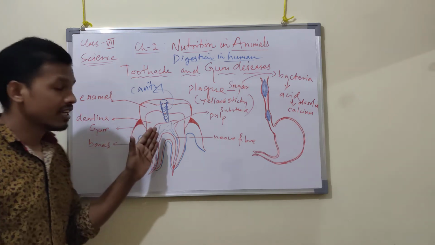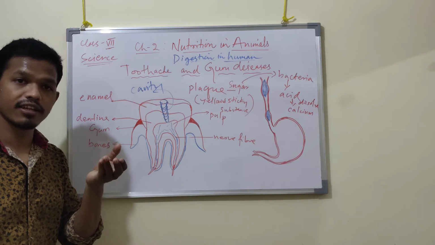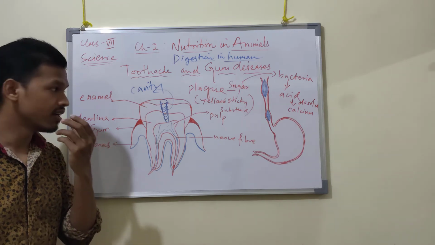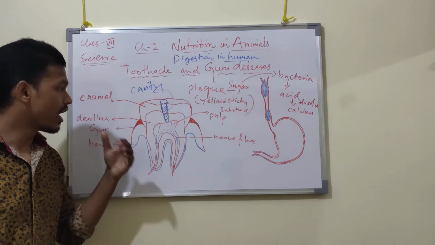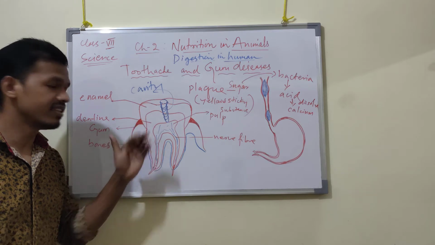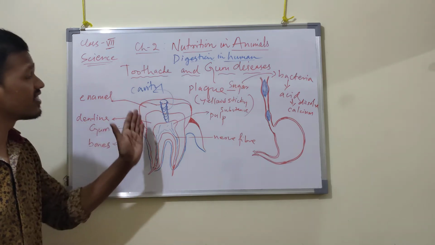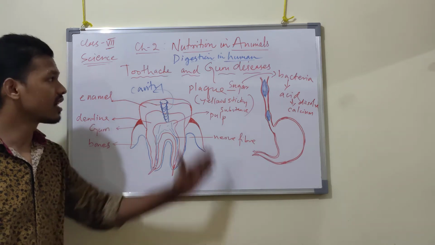So it is necessary that you regularly wash your mouth before eating food. Then you have to brush twice a day in order to prevent this toothache disease. So this is the reason why we get toothache. So this is the gum disease.